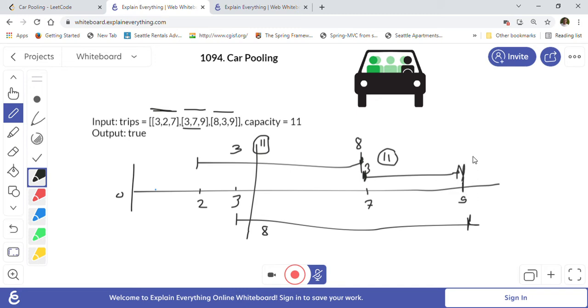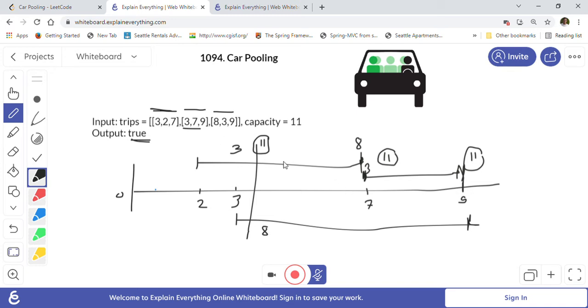from the car. So again the car becomes empty and all the 11 capacity becomes available at point 9, right? Because all the trips are ending at 9, so this one will end and this one will also end, so 8 will be added into the available capacity, plus 3, total 11 will be there. So this is the problem. In this case we will return true because it is possible to cover all the trips with the given capacity, right?